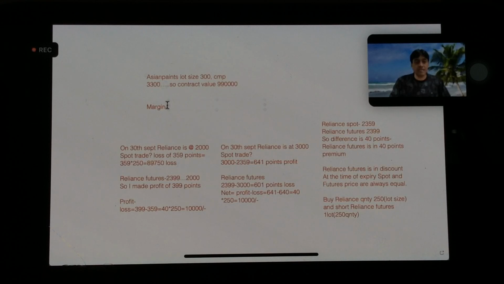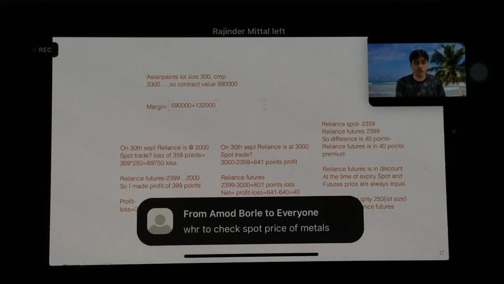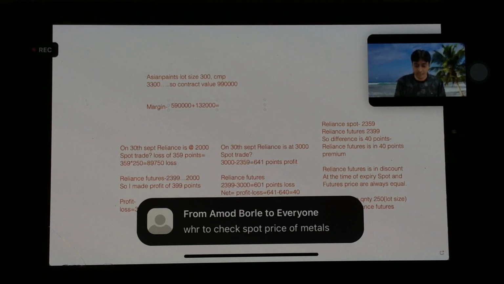What will be the margin probably required for this? First, we are buying 2,359 multiplied by 250, so 5,89,000. Let's consider 5,90,000 will be needed. Plus we want to buy futures, so around 1,32,000 is margin required.